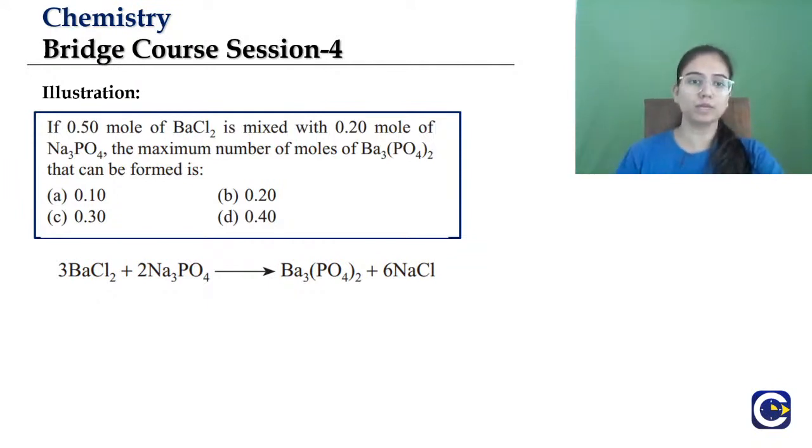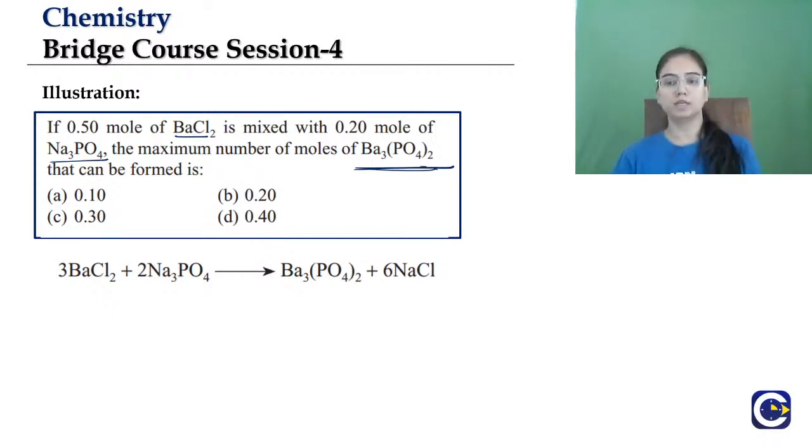Now try to solve this question. Maximum number of moles of barium phosphate. This is your barium chloride. This is your sodium phosphate. This is your barium phosphate. And you have to tell me how many moles of barium phosphate can be formed. Hi Akash. Quickly solve this question and tell me what is the right answer. Number of moles are given.